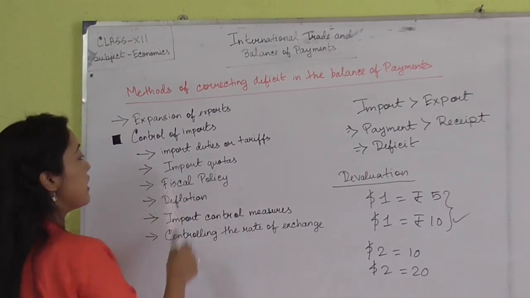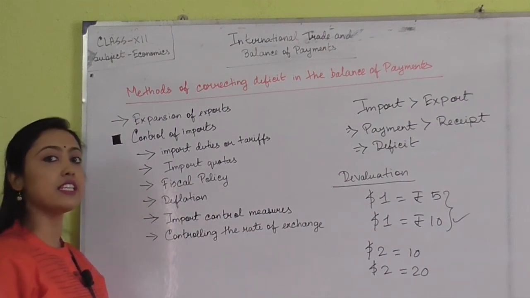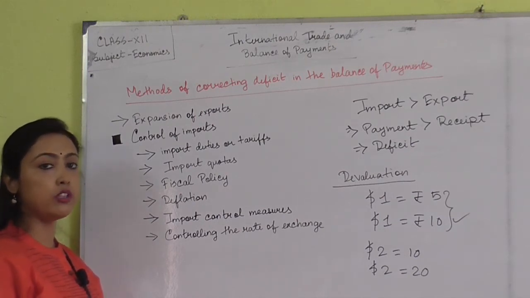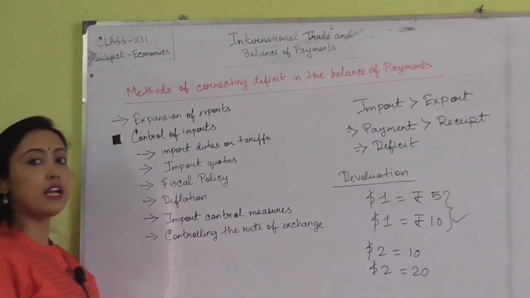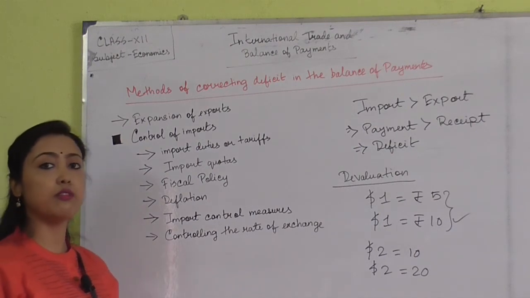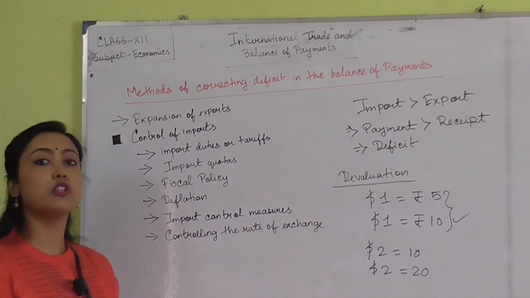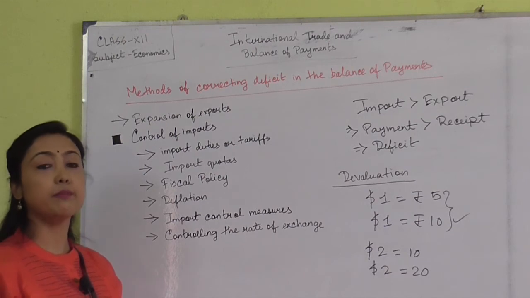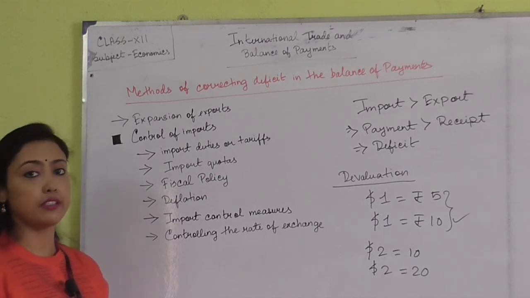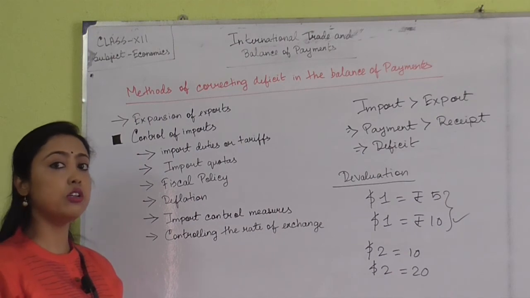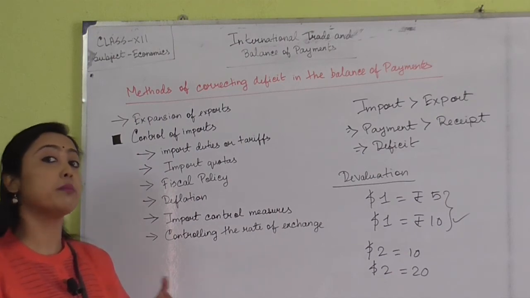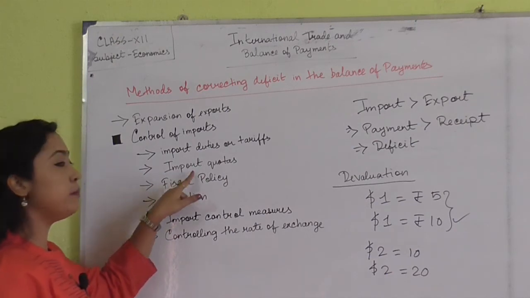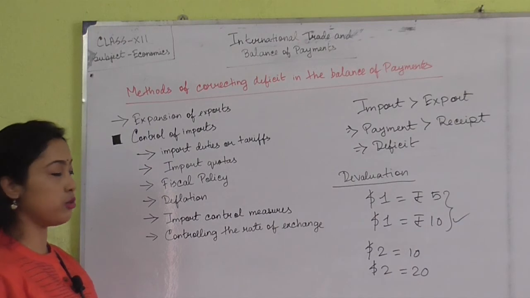Next is import quotas. Import quotas restrict the physical quantity of import. By restricting the physical quantity of import, the imports can be controlled. Import quotas restrict the amount of import, that is, beyond a certain limit the import cannot be allowed. Imports are not permitted beyond a certain limit. So by imposing the import quotas, import can be controlled.